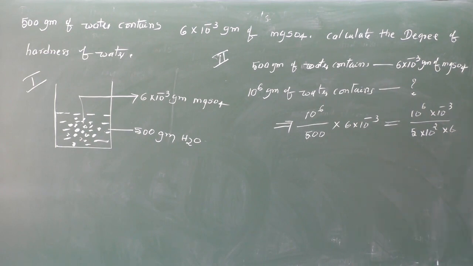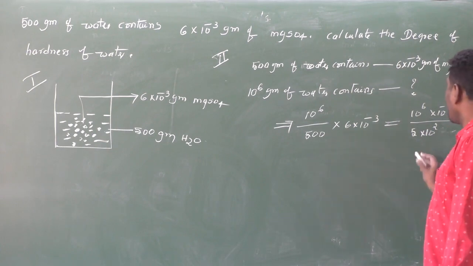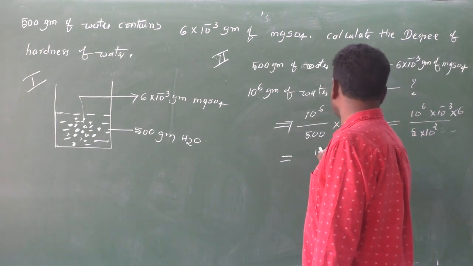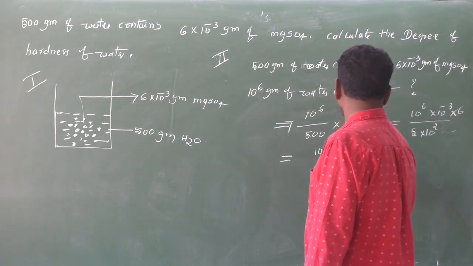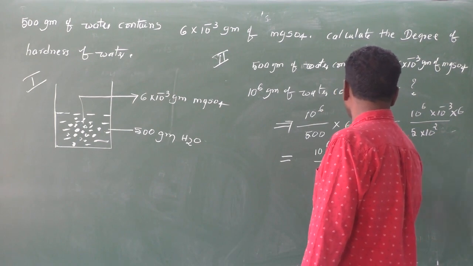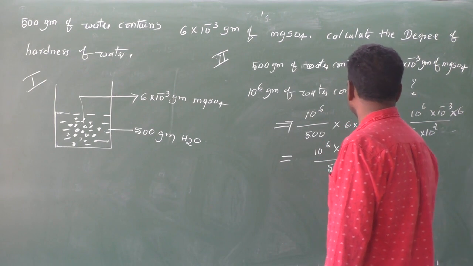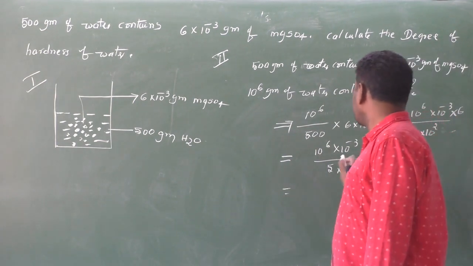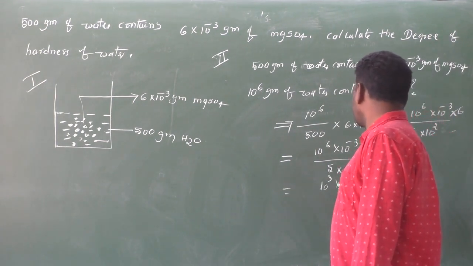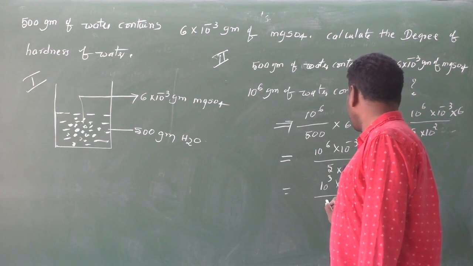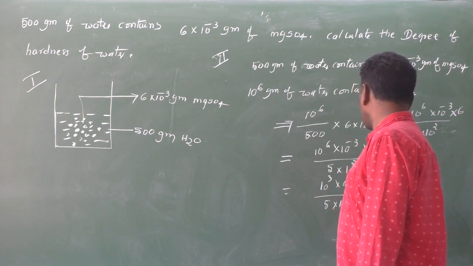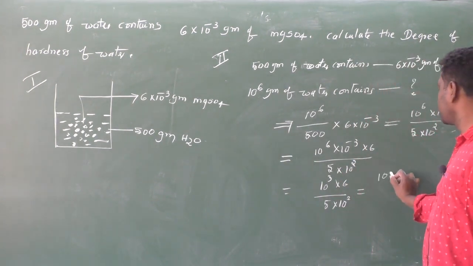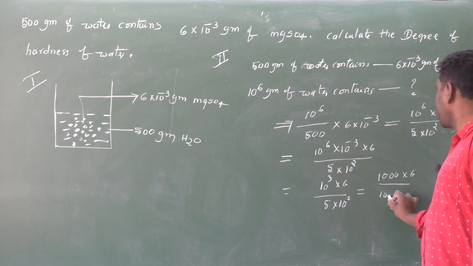This value is 10 power 3 into 6 by 5 into 10 power 2, so 1000 into 6 by 100 into 5.